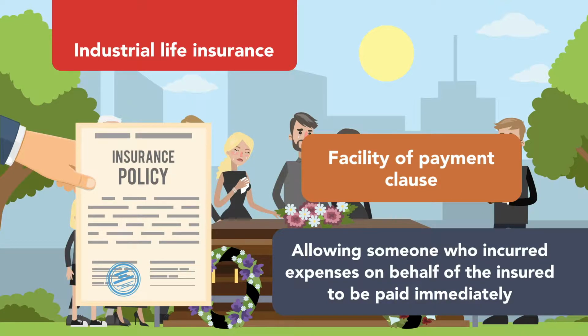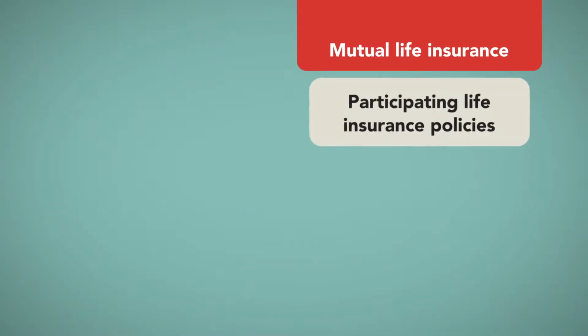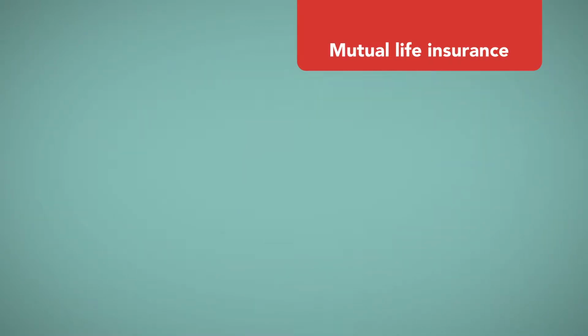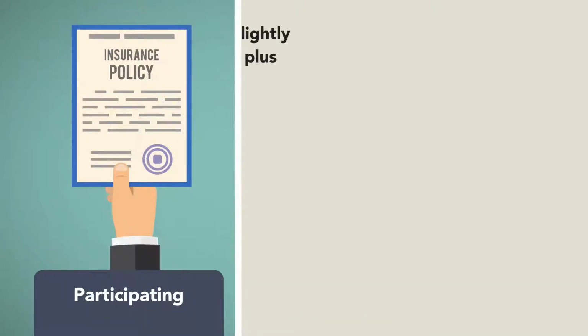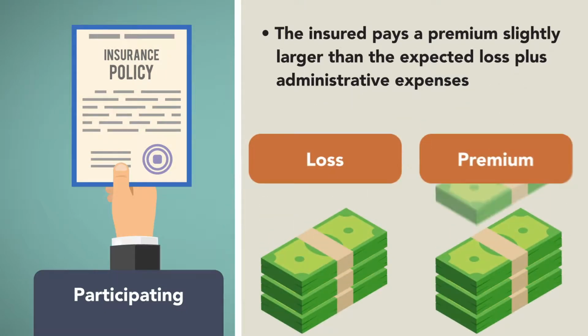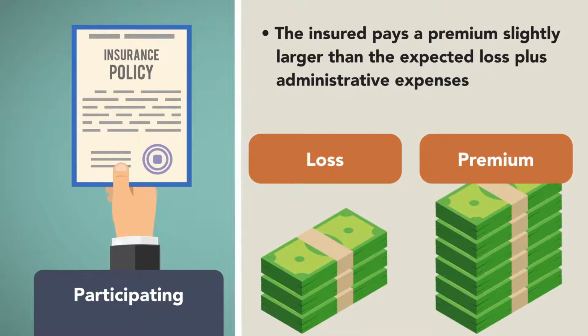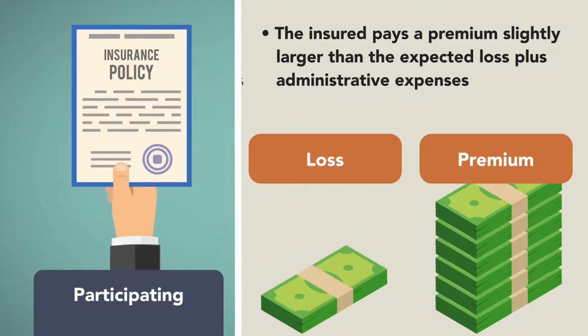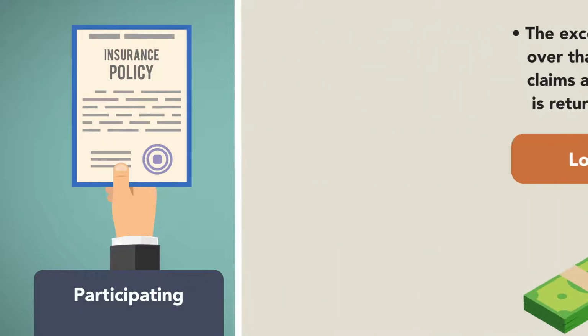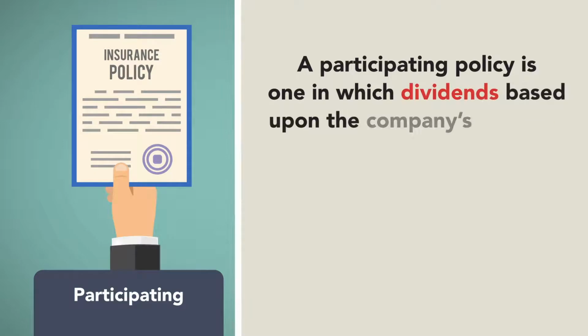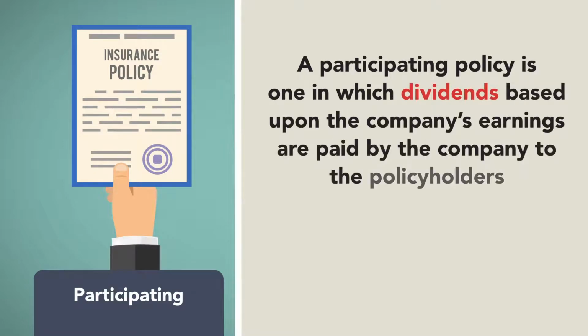Mutual life insurance is another name for participating life insurance policies. Life insurance policies may be participating or non-participating. A participating life insurance policy arises when the insured pays a premium slightly larger than the expected loss plus administrative expenses. If the insurance company's loss experience is lower than expected, the excess of the insured's premium over that which is necessary to pay the claims and for administrative expenses is returned to the insured in the form of a dividend. In other words, a participating policy is one in which dividends based on the company's earnings are paid by the company to the policyholders.